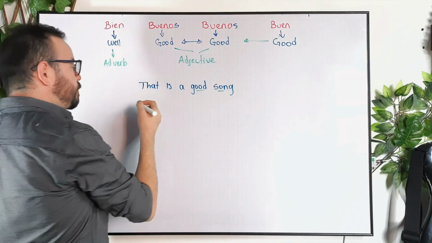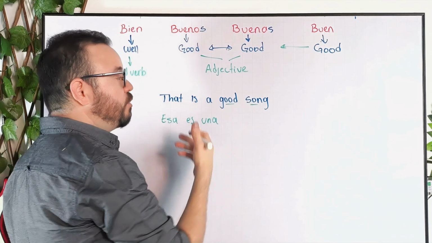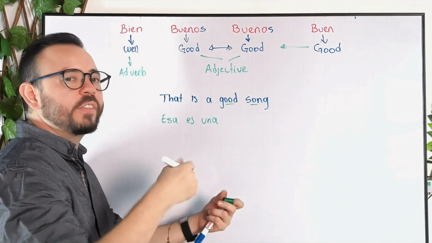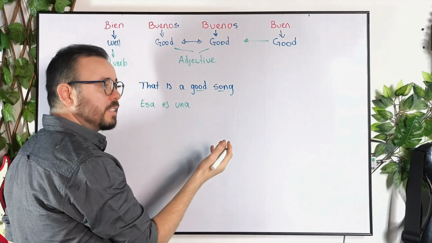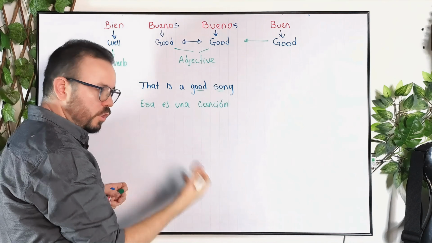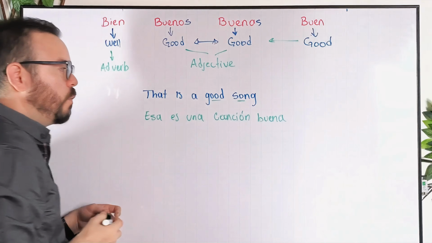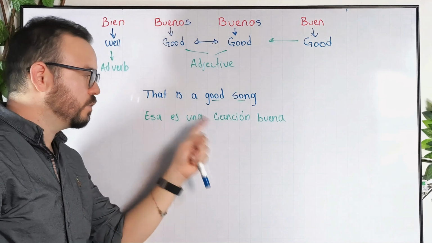So we're gonna have esa es una. And then, as you guys know already, in Spanish, we first say the noun, the object or the person. Then we say the characteristic. So we're gonna say song first, that will be canción. And then good, that in this case needs to be buena. That's it. And we have esa es una canción buena.